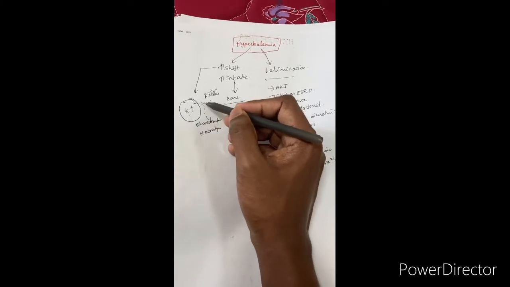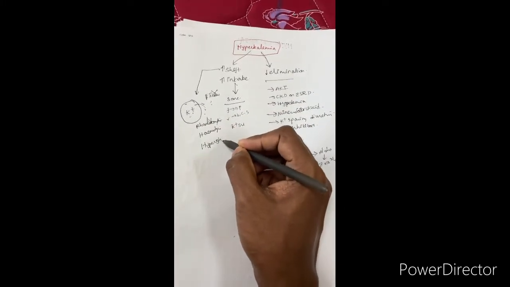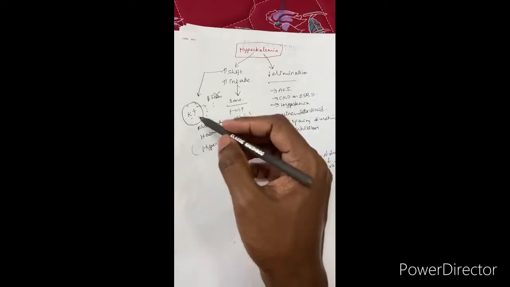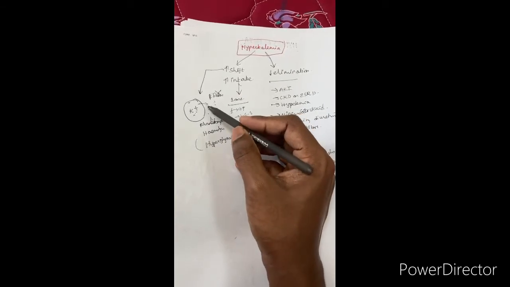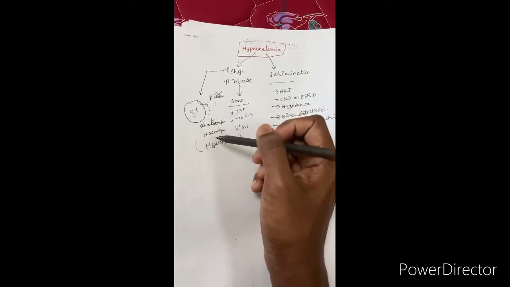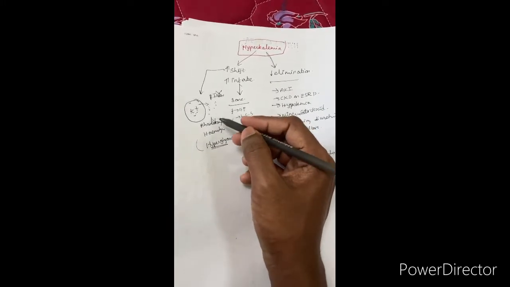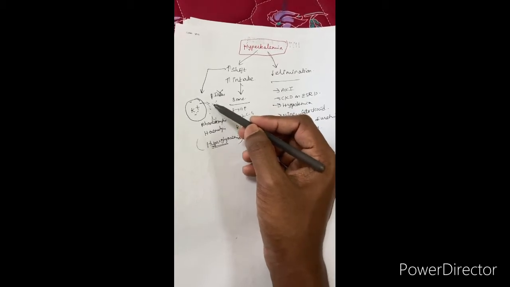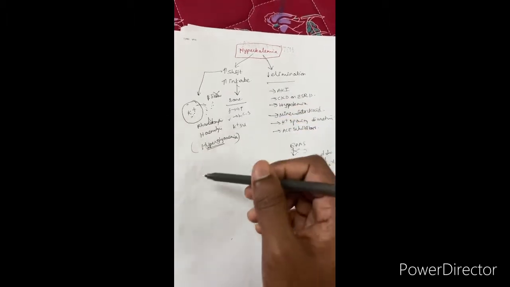Or patients having hyperglycemia also have increased shift of potassium from inside to outside the cells. That's why we use a glucose plus insulin combination as a treatment to facilitate the potassium transfer from the extracellular to the intracellular compartment.